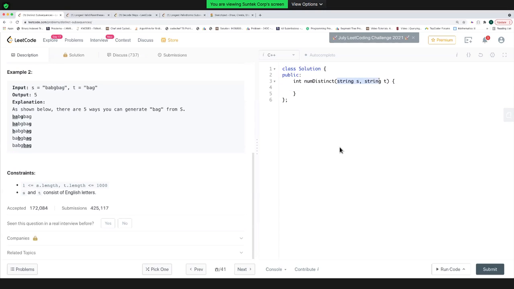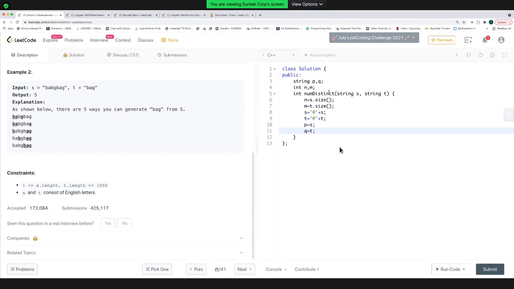We are given these two strings. Let's first convert these two strings into one-indexed strings, the way that I like to work with. As there are two strings, I'll take two sizes. Let's put n as s.size and m as t.size. Add an at-the-rate sign to S and to T, so P equals S, Q equals T.